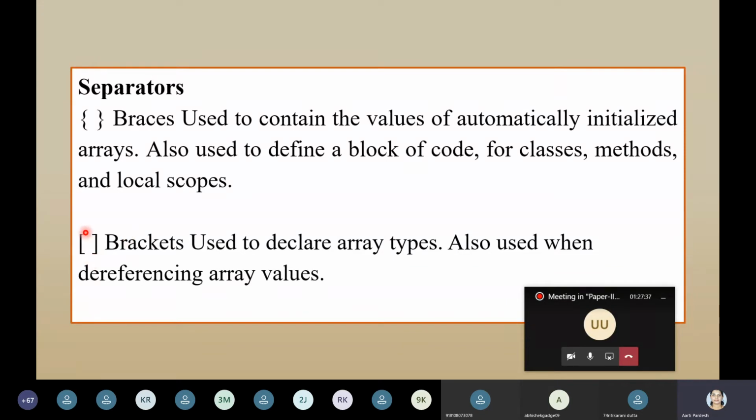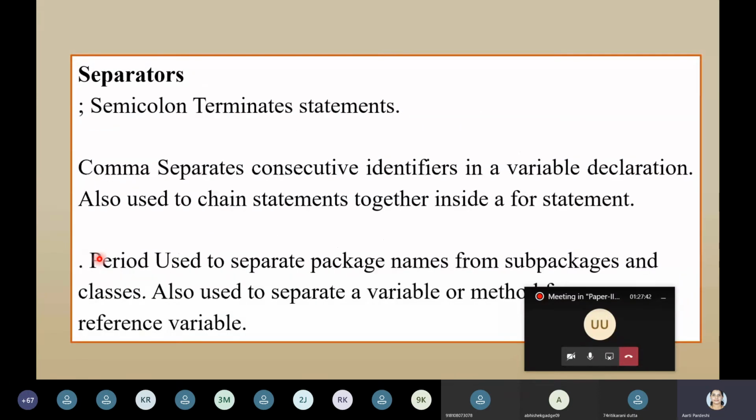Then, we have seen the semicolon, once again it is repeated. Then the comma. The comma is used to separate variables. Whenever you are declaring variables, if you want to declare three integer variables a, b, c, how do you write it? int a, b, c; semicolon. So here the comma is used to separate the variables, or if you want a chain of something and want to separate it, you can make use of the comma.